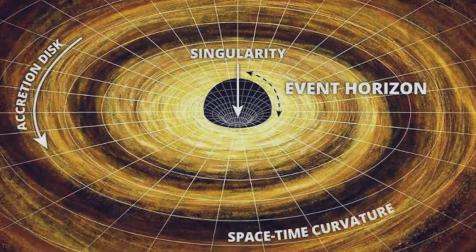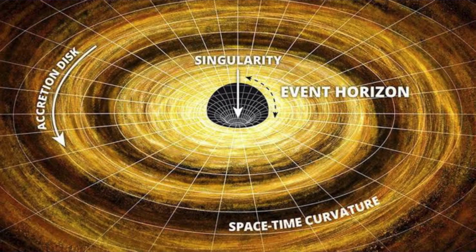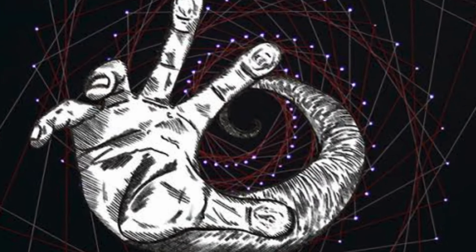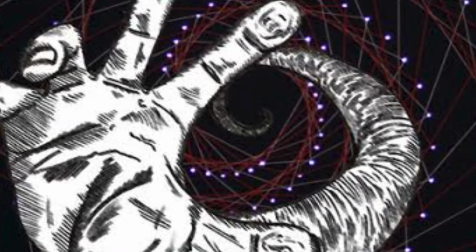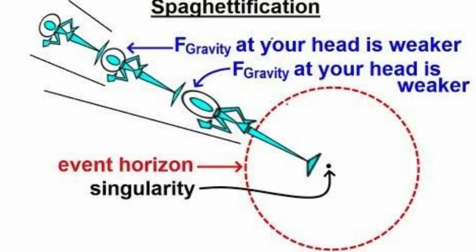If anything passes the event horizon, it is stretched along its length and compressed along the width. Of course, because of the gravitational pull. This process is so extreme that physicists have actually named it spaghettification.